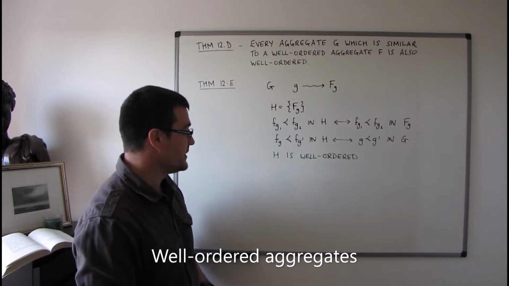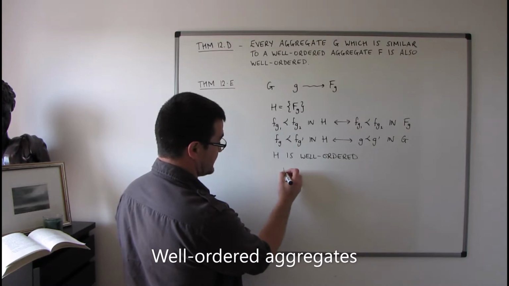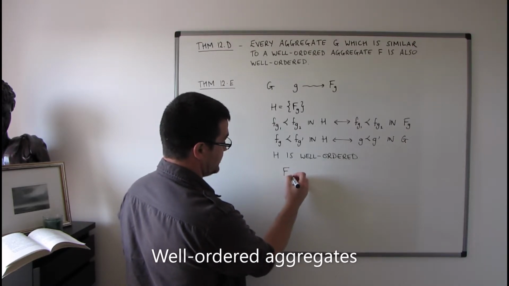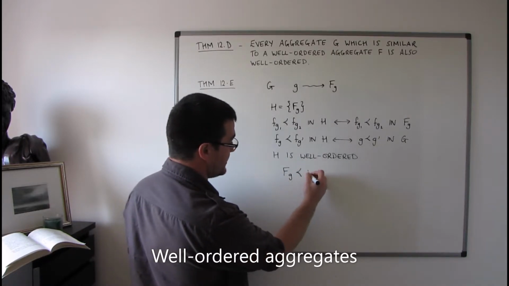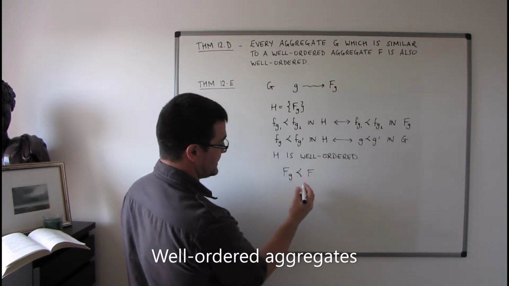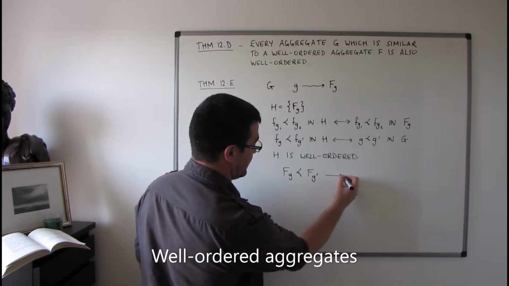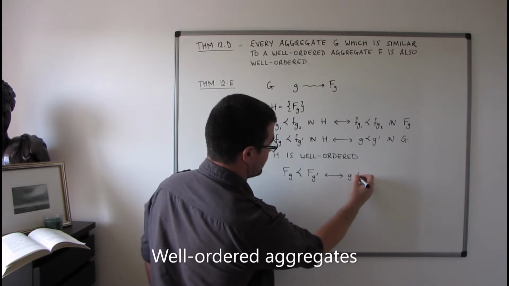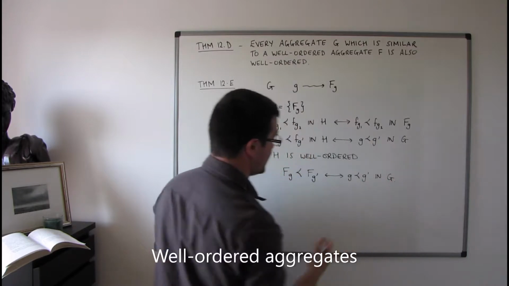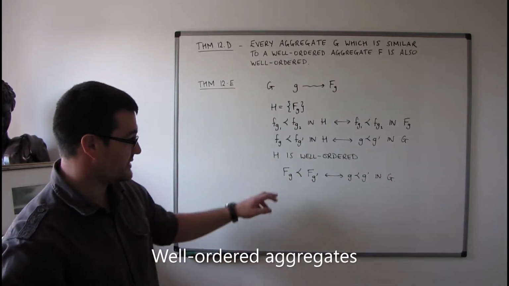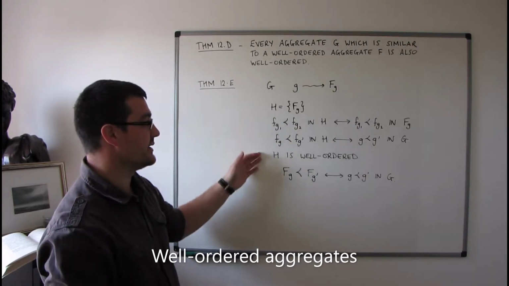We can also say then, in this case, clearly that the aggregate FG precedes, or is lower in rank than, FG primed if and only if G precedes G primed in G. Okay, so this is just something that follows from the definition here.